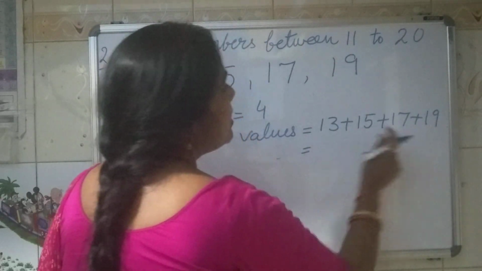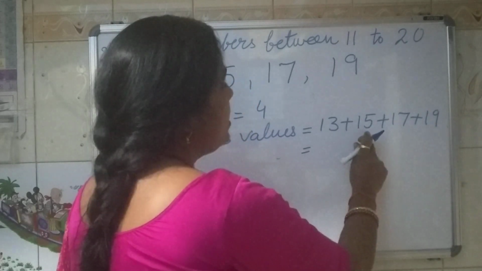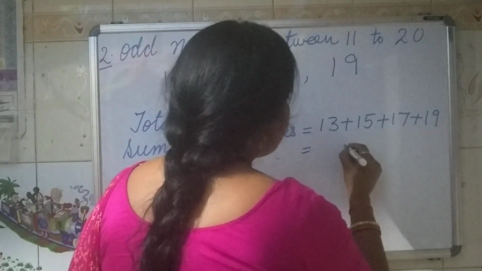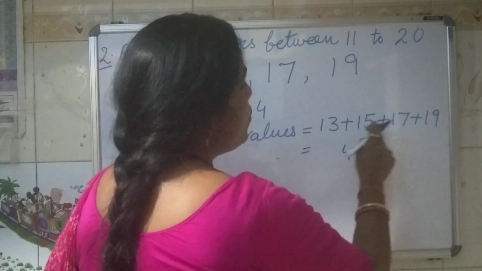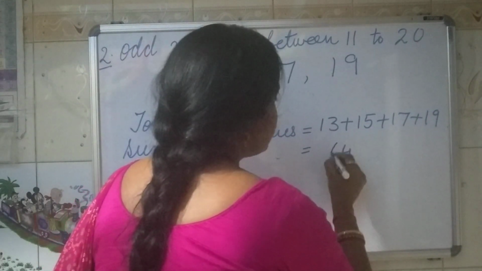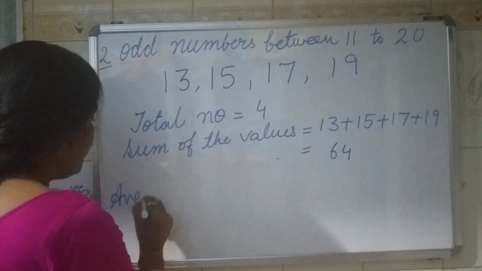Let's add it. 9 plus 7 is 16. 16 plus 5 is 21. 21 plus 3 is 24. Carry 2. 2 1 3, 1 4, 1 5 and 1 6. It is 64. Now I told you the formula in the first example.